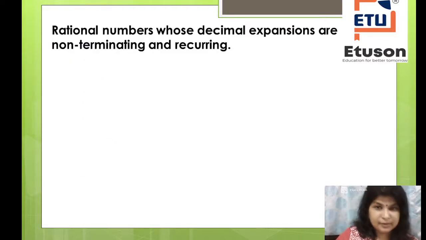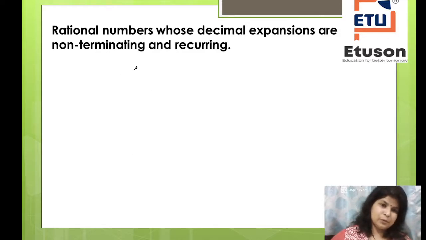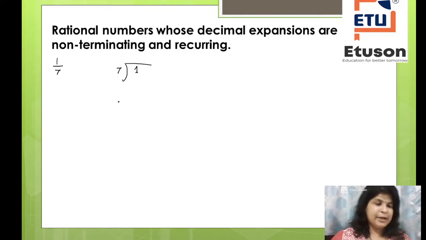non-terminating recurring decimal expansion. So for this, I will take up one example of 1 by 7, which was there in your 9th standard also, I believe. So I will take, suppose, 1 and I will divide by 7. So basically I am finding out the value of 1 by 7.